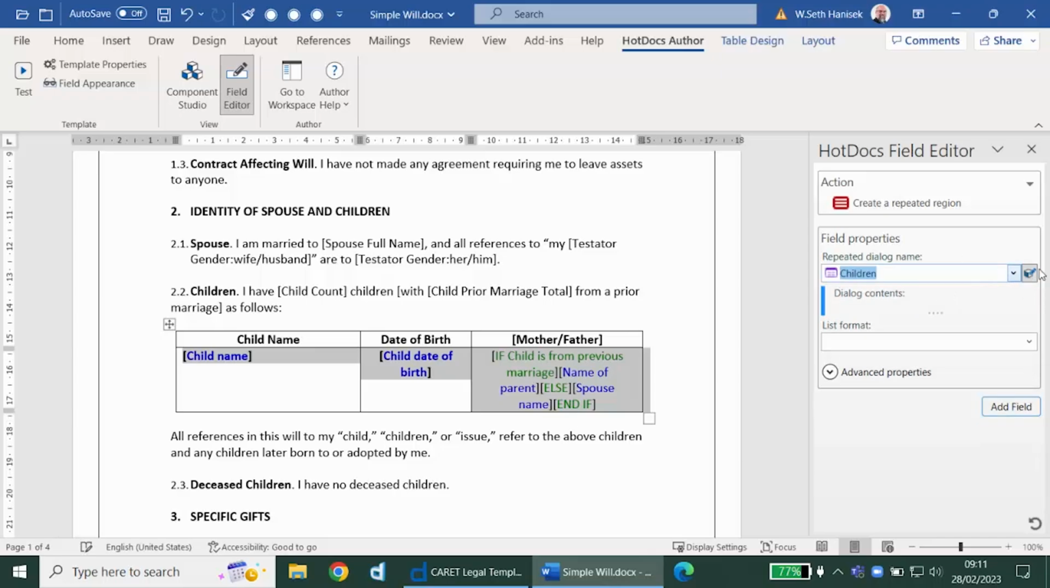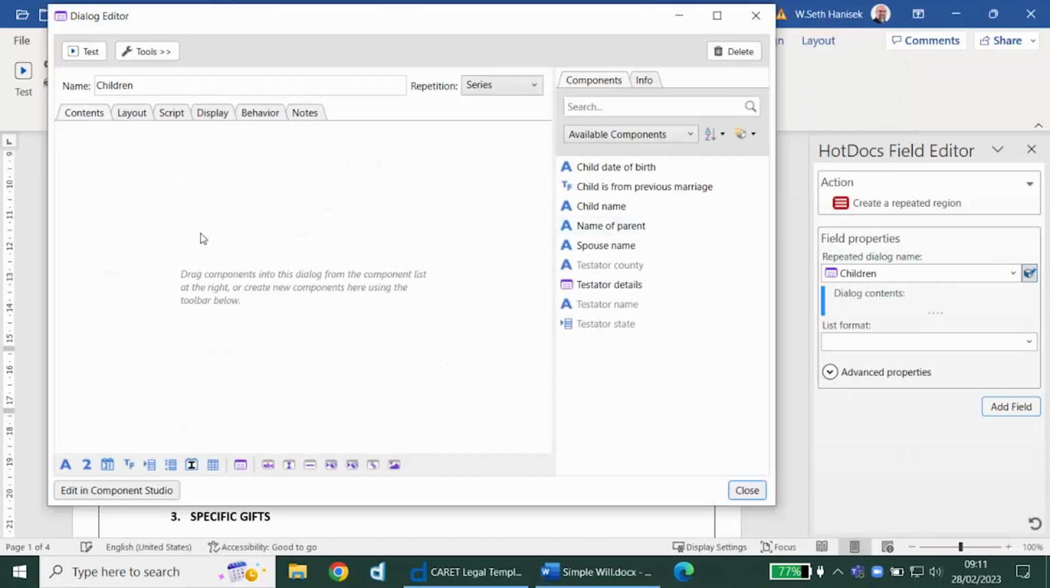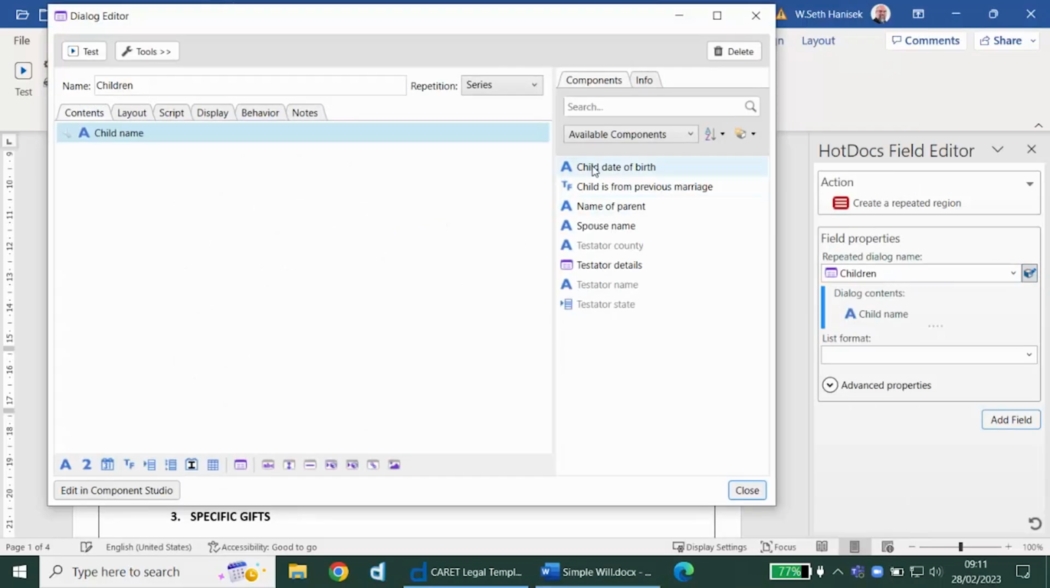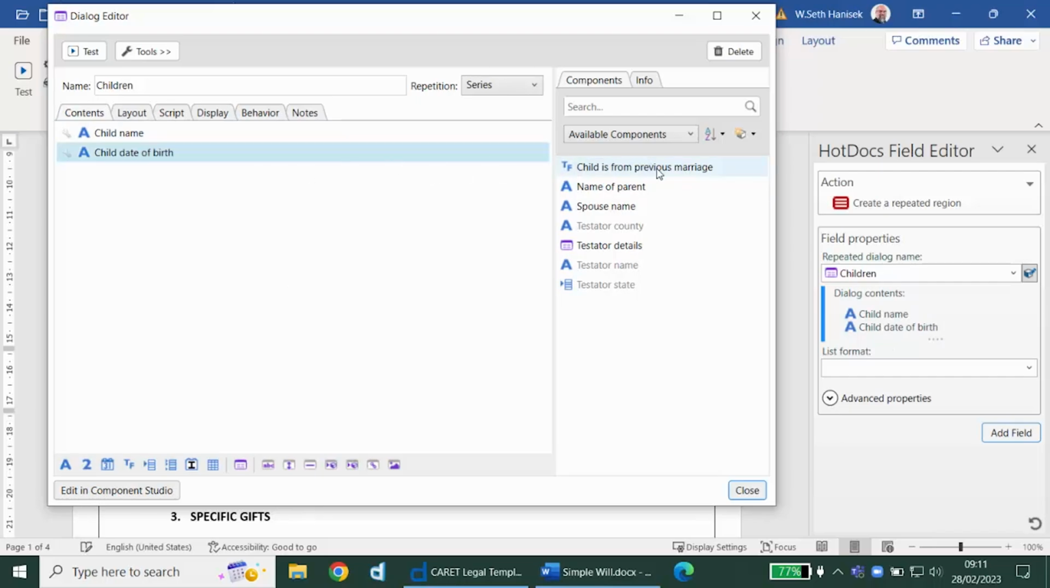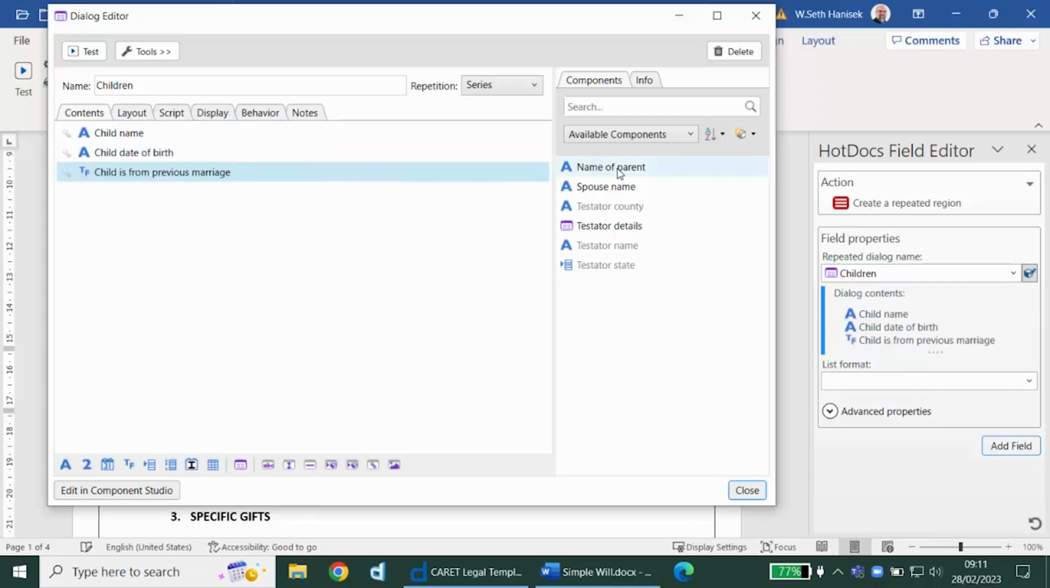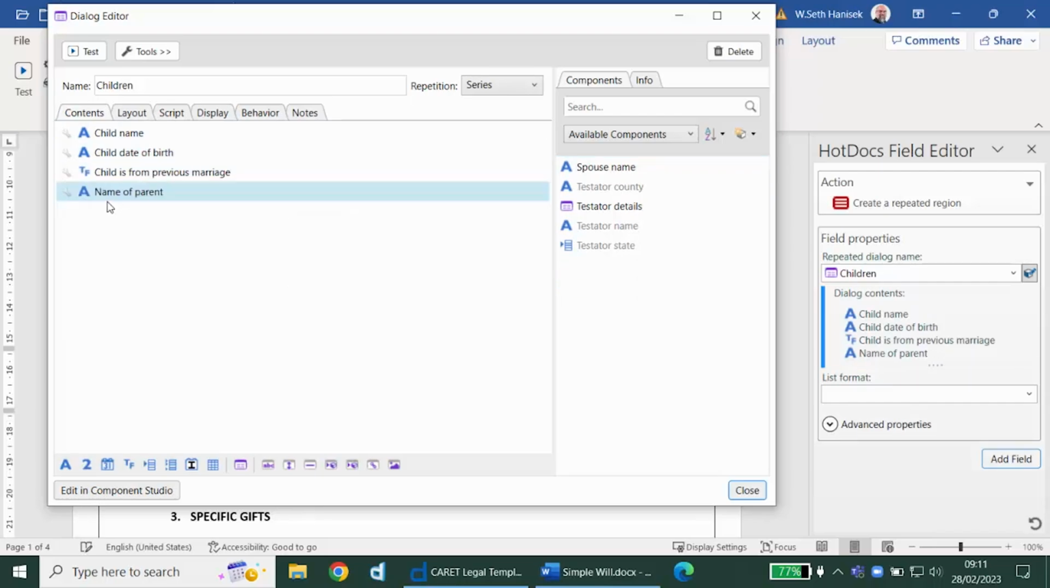And if I create this dialogue and edit its components, I can add these questions to it, and these will allow me to display the questions multiple times. So we need the child's name, their date of birth, whether or not they're from a previous marriage, and optionally the name of that specific parent. Then we have what's called the repetition property of this dialogue that tells it how it's meant to display.